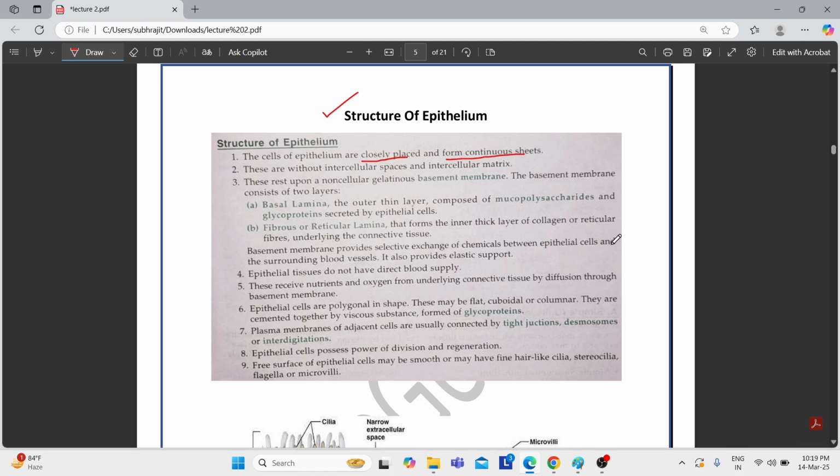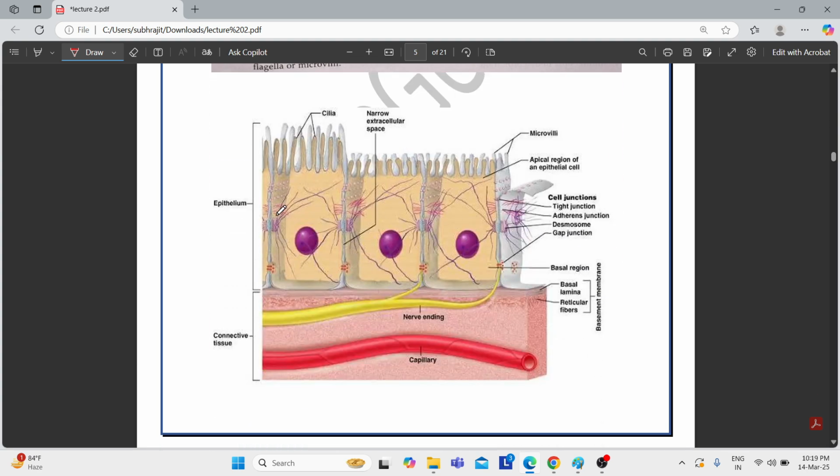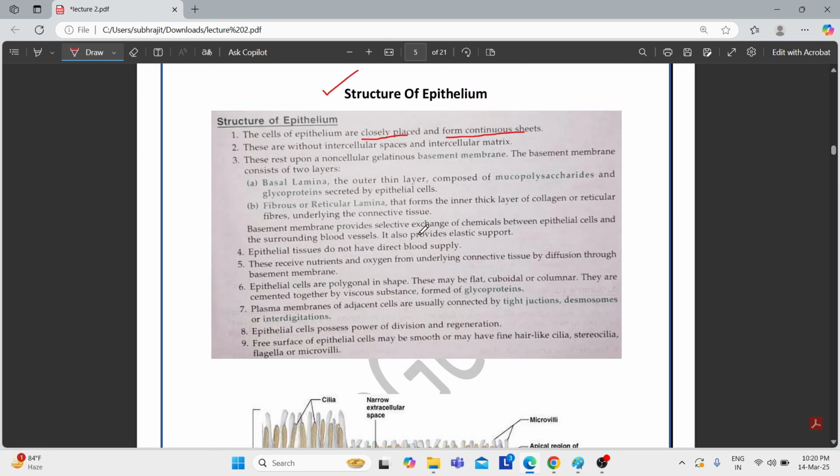What is meant by closely spaced? That means the cells which form the epithelial tissue, this is cell 1, cell 2, cell 3, form an epithelial tissue. Now you see that there is hardly any space between the cells. There is no space, that is, they are very closely spaced. That's why we say here that it is closely spaced, without any intercellular space or intercellular matrix.